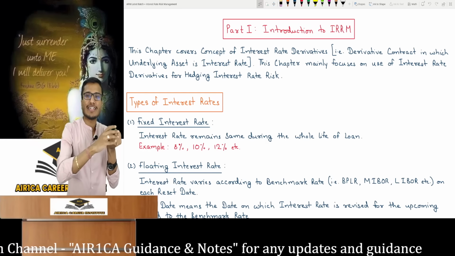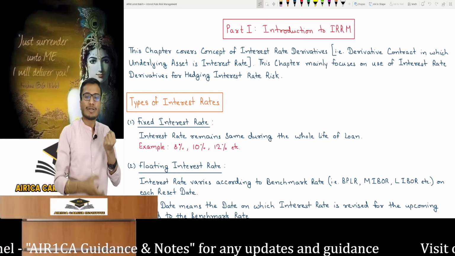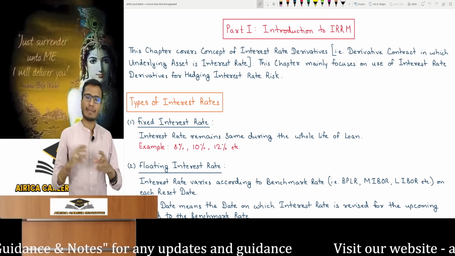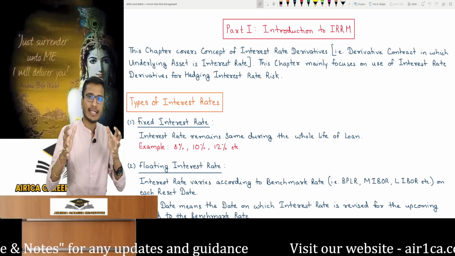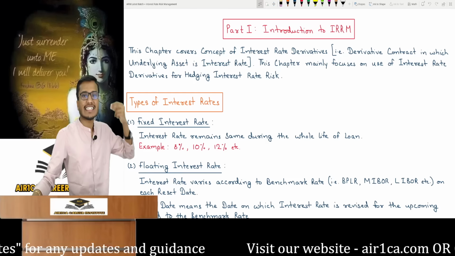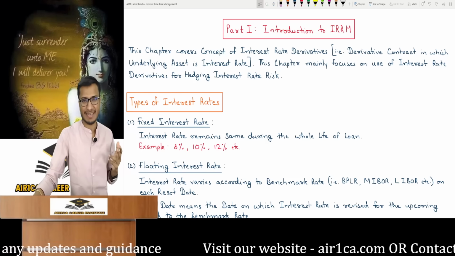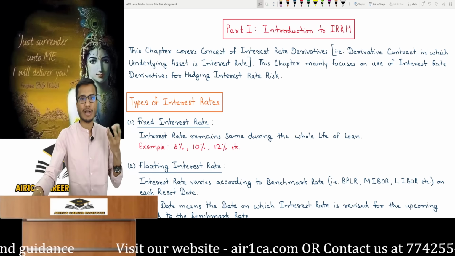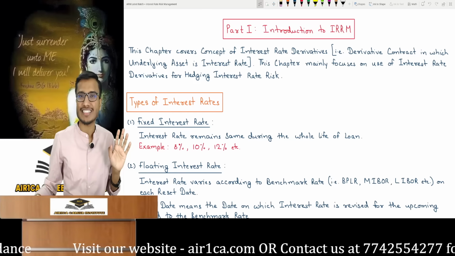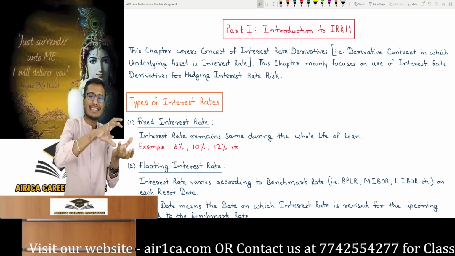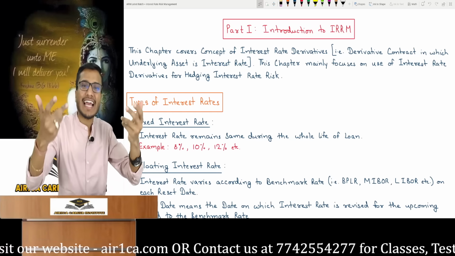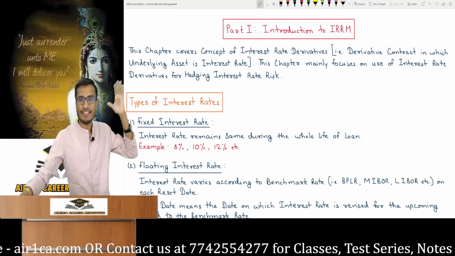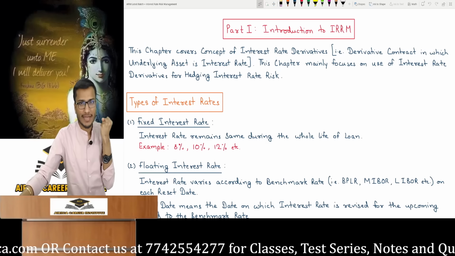As I previously told you, derivatives can certainly have different purposes. This chapter focuses on properly using interest rate derivatives for the purpose of hedging. There might indeed be other parts, but the very main focus of this chapter will always be on the hedging aspect. How can we hedge using interest rate derivatives, and how can we properly reduce our financial interest rate risks? So we will discuss all about how everything is going to work. That's why this chapter is named interest rate risk management. If you have an interest rate risk, then how will you manage it? Means the chapter talks about hedging it. So the chapter's main focus is on what its name suggests. So we will study interest rate derivatives with our main focus on the hedging part.